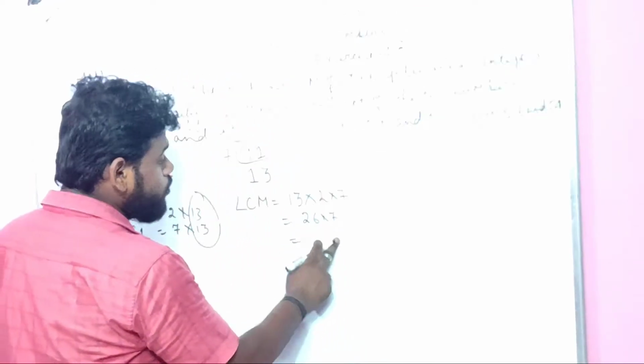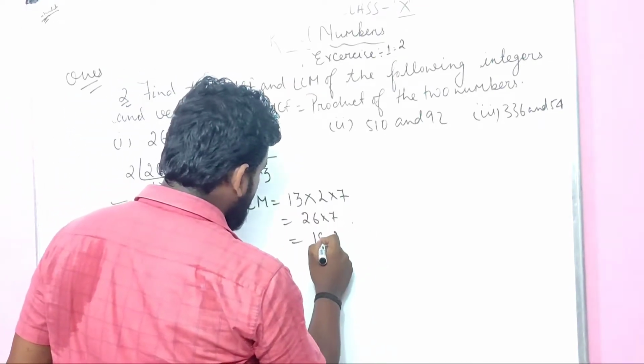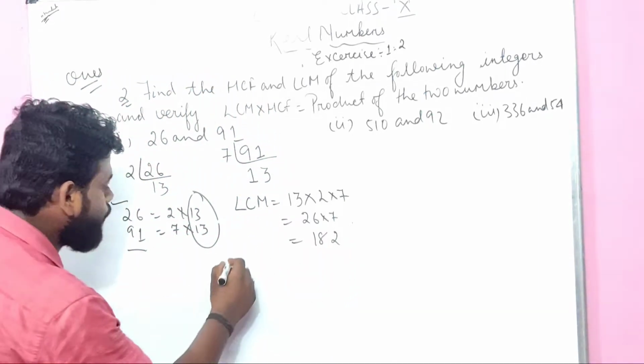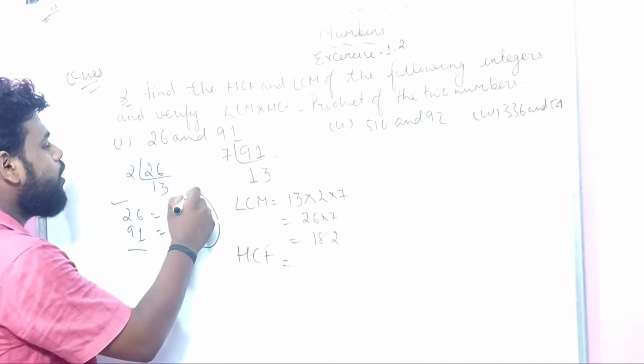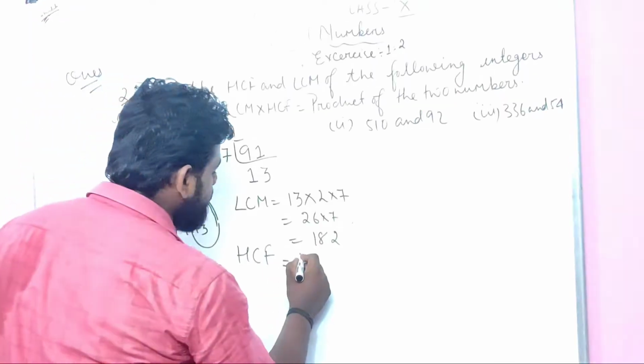6 7s are 42. 2 carry 4, 14 for 18. 182 is the LCM. What did I get for the HCF? HCF means having only one common factor. That is all over 13. That 13 is the HCF.